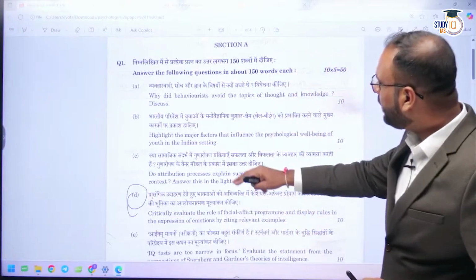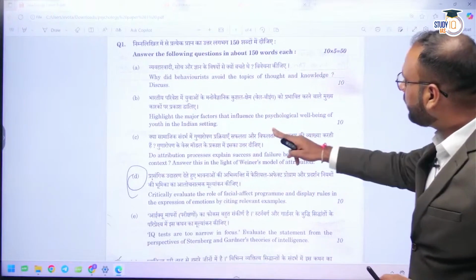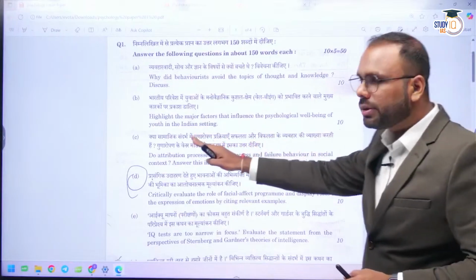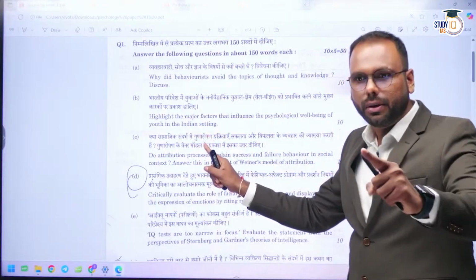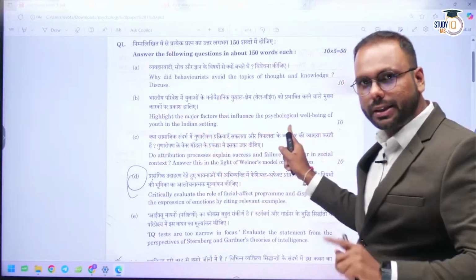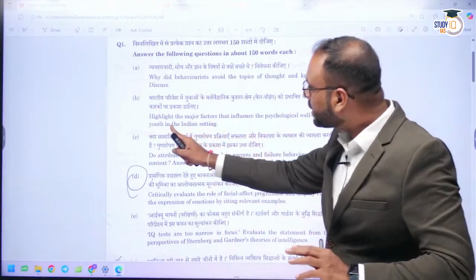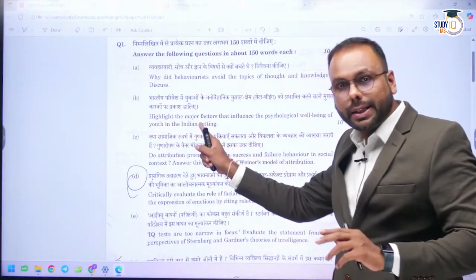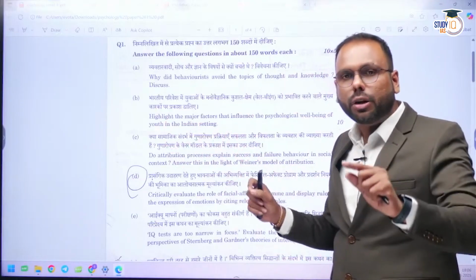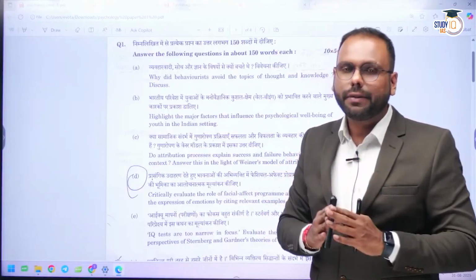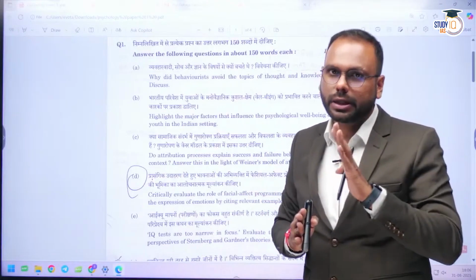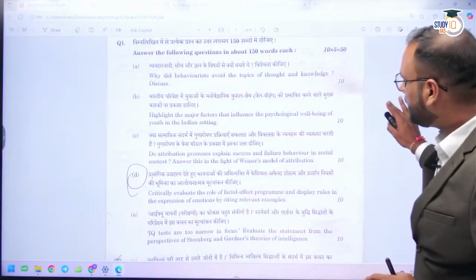Okay, in the same way, highlight the major factors that influence psychological well-being of youth in Indian setting. Now you can see this topic in connectivity with paper 2. For example, well-being is in paper 2 and they are asking about the youth in Indian setting, so they connect this particular topic with the topic of development of human behavior, paper 1. So in this way, such kind of connectivity you will find this year in paper 1 of psychology. In the same way, you can see some more questions.